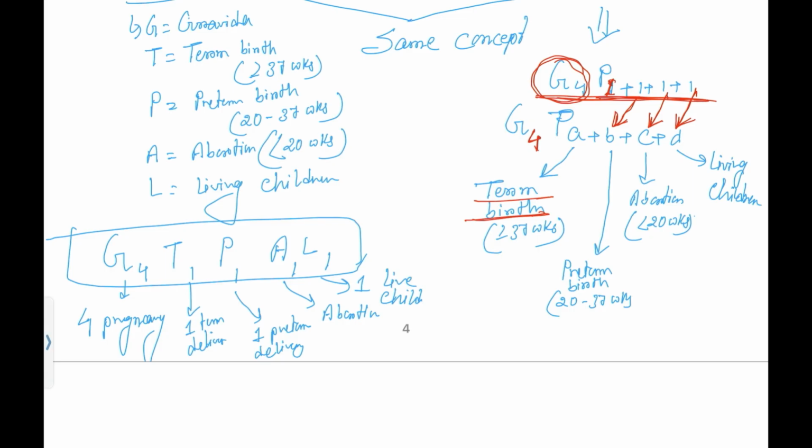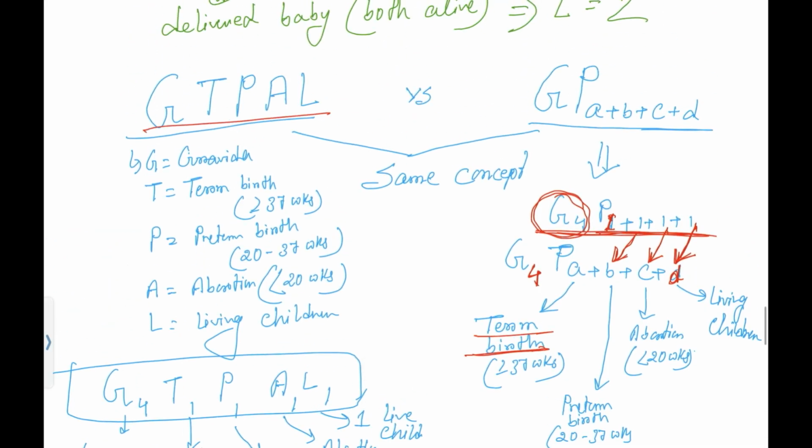Here this 1 means total number of living children, that is considered as D. So the simple concept is that GTPAL and GPA+b+c+d are considered the same concept. Here only the P stands for parity, not preterm delivery, but in GTPAL this P stands for preterm delivery. Only the basic difference is like this. All other concepts are the same.